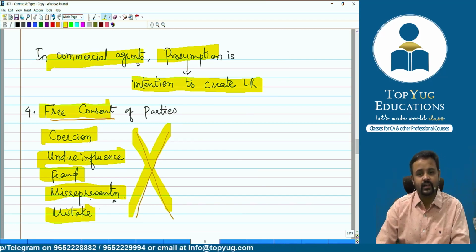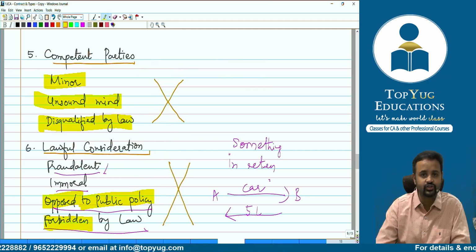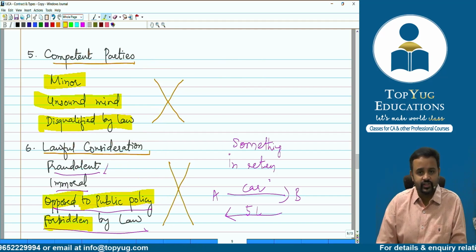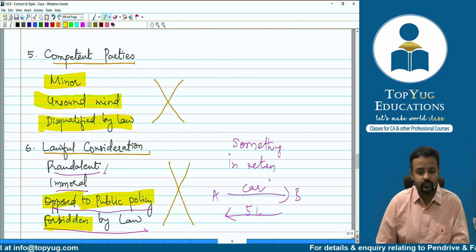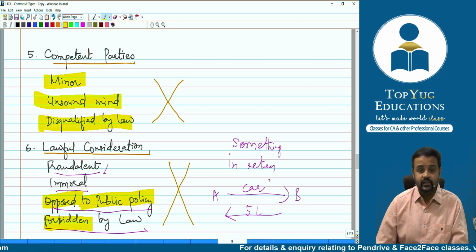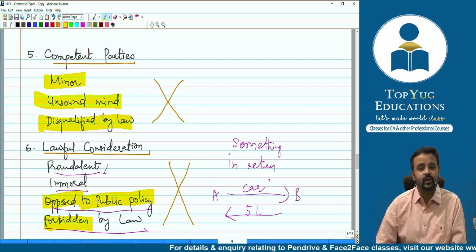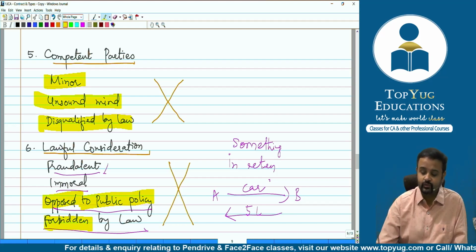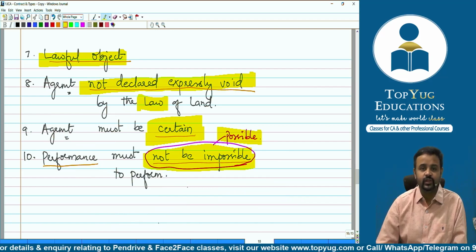Then free consent of the parties, that is, the consent should be obtained freely, not by way of fraud, undue influence, coercion, or misrepresentation. Then, to make the agreement enforceable, the parties should be competent. The examples we took for incompetent parties were a minor, a person of unsound mind, or persons disqualified by law. Then there should be lawful consideration. Not just consideration, but lawful consideration, which will also depend upon the object. So the object should be lawful, and the consideration should be lawful.